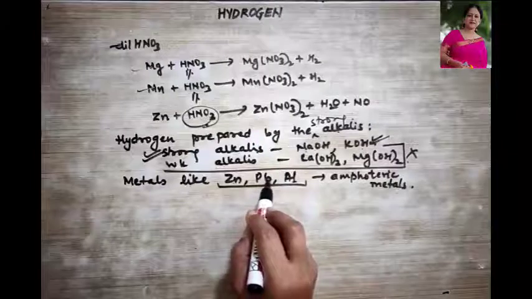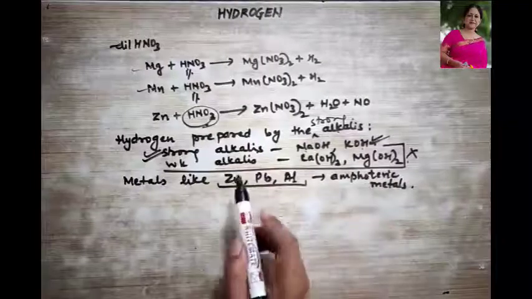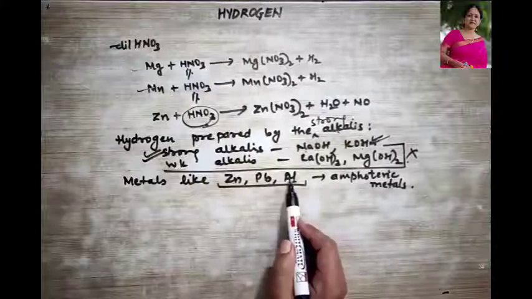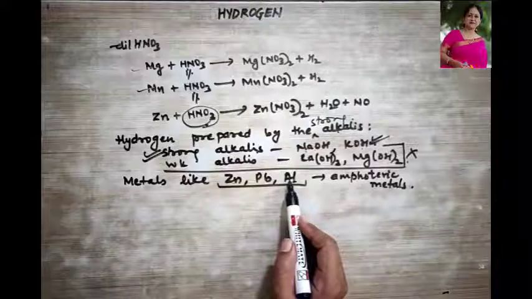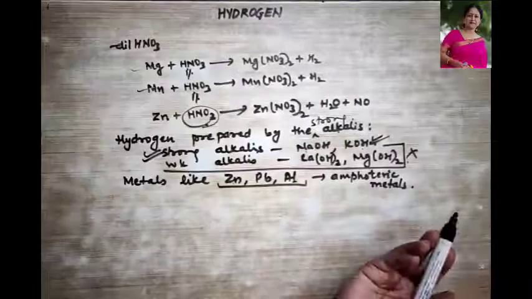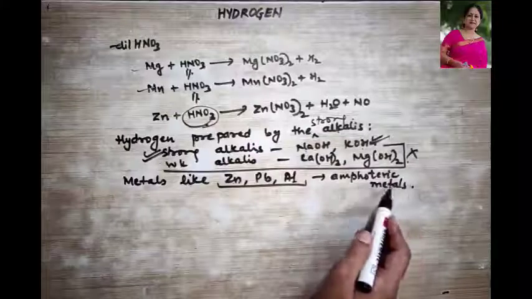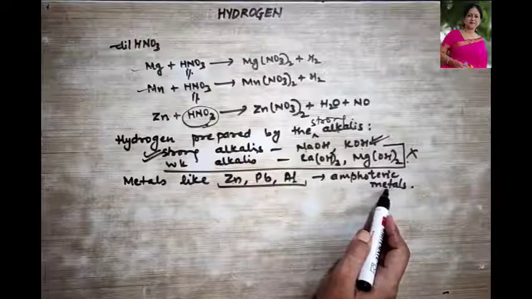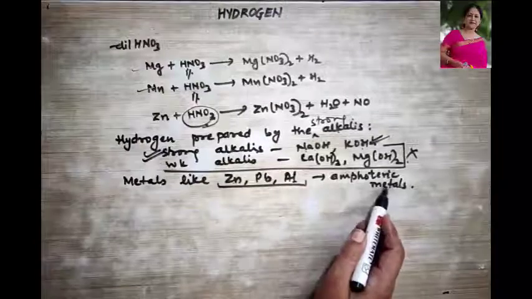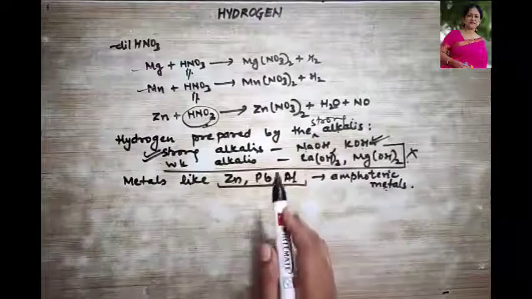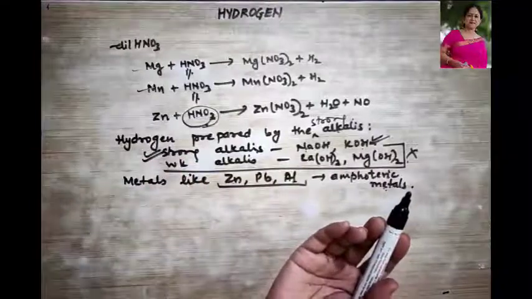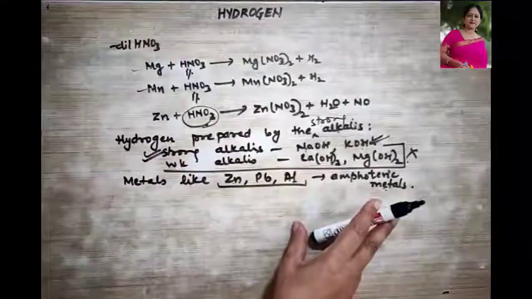If they form the hydroxides like Zn(OH)2, Pb(OH)2, Al(OH)3, right? Then what are they termed as? Amphoteric hydroxides. Because these are amphoteric metals, all these oxides and hydroxides of amphoteric metals can react with acids as well as bases. I hope this point is very clear.